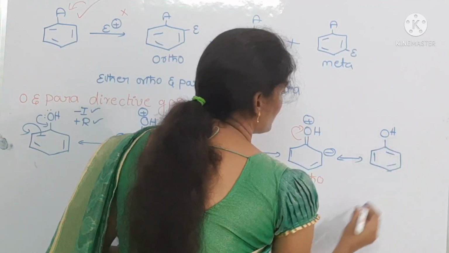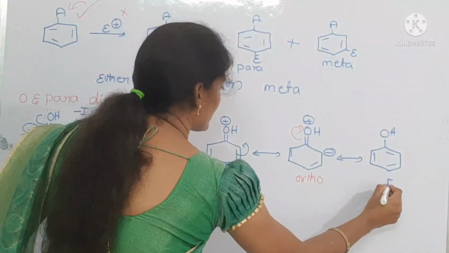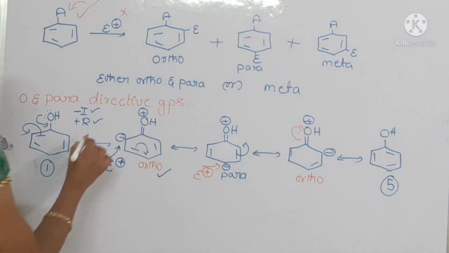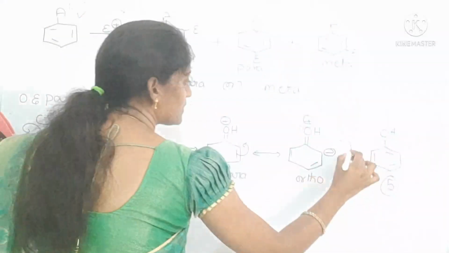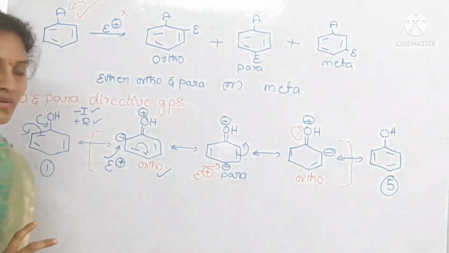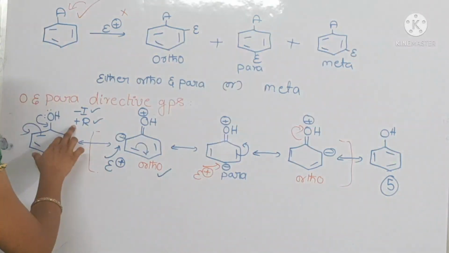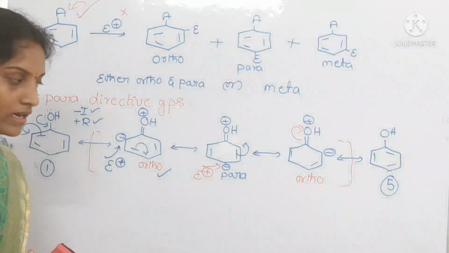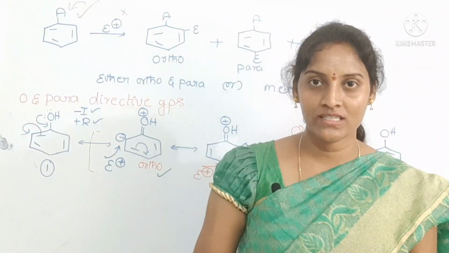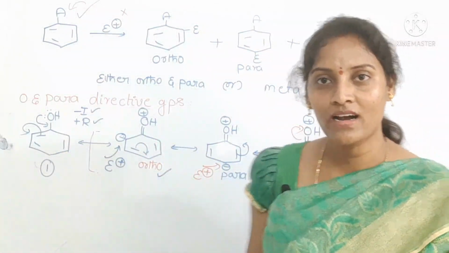See, the first structure and the last structure, these two are the Kekulé structures. The middle remaining three are the resonance structures. By observing these structures, what happens here? Phenol, by donating its electrons, because of its plus R effect, can activate the ring carbon atoms towards electrophilic substitution, especially at ortho and para positions.